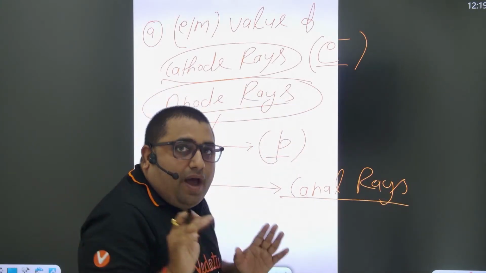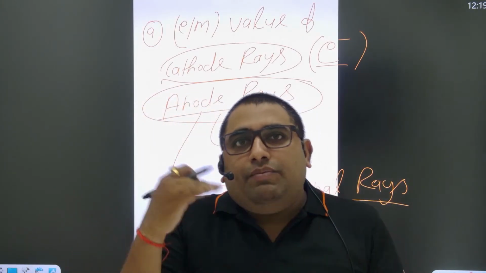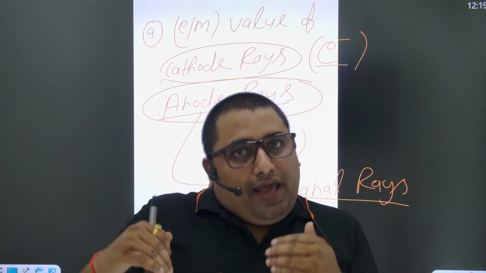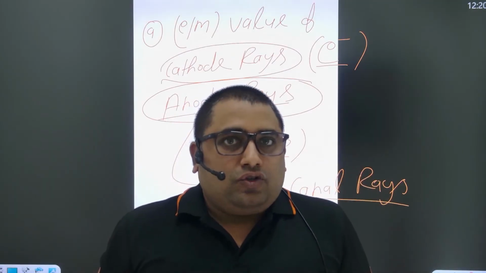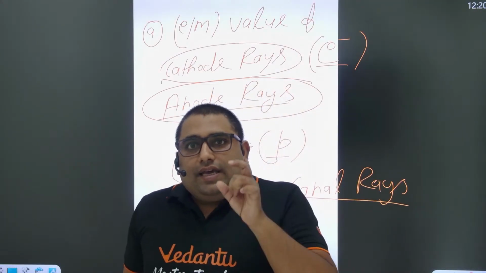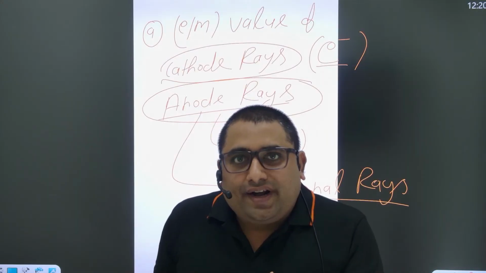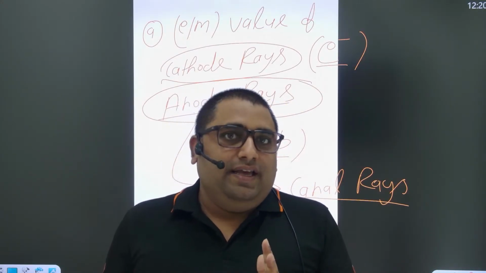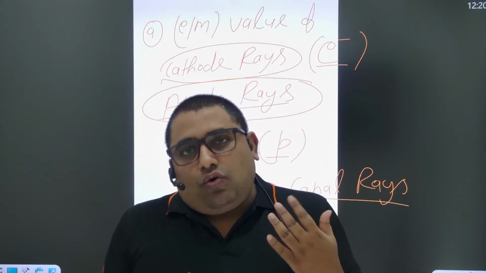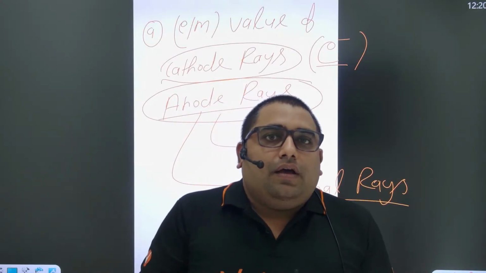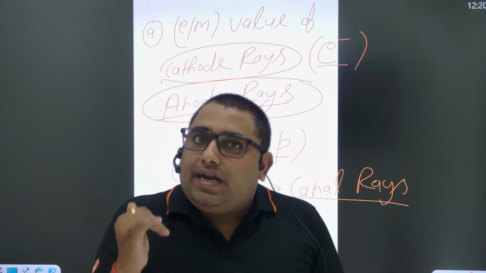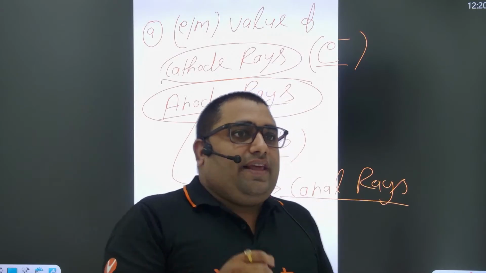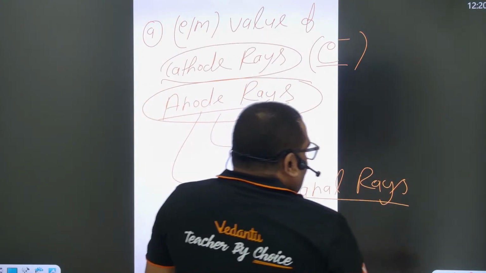So what do you mean by the e by m value? e is basically the charge on a particular ray and m is the mass of that particular ray. So basically they ask whether the e by m value of cathode rays depends on the nature of the gas or not. And in the same way they can also ask whether the e by m value of the anode rays or canal rays depends on the nature of the gas or not. So anyone can tell.